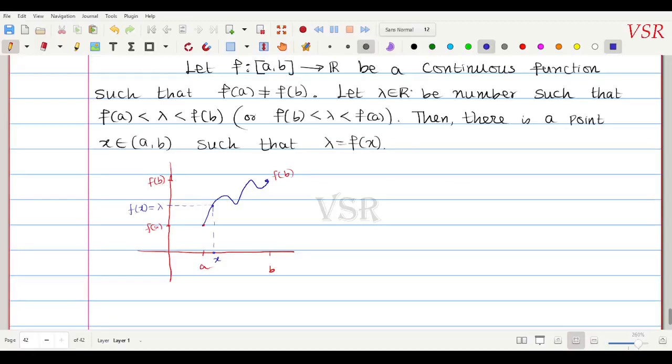சில நேரங்கள்ல I may have a function like this way, that is suppose if I am having this is a and this is b. Okay, இது f of a இருக்கலாம். Okay, so this is my f of a, and f of b ங்கிறது இந்த இடத்துல இருக்கலாம். Okay, so this is my f of b. அப்போ உங்க ஃபங்க்ஷன் எப்படி இருக்கும் அப்படின்னா, I may like this. This is my function. அப்போ இது ரெண்டுக்கு இடையில நான் ஒரு லாம்டா சூஸ் பண்ணுறேன்.